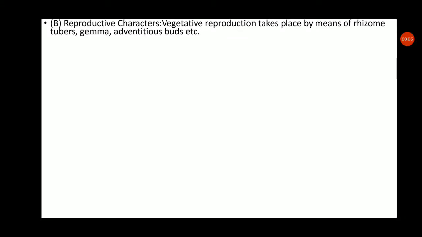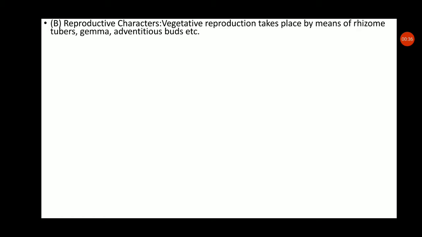In the previous lecture, we discussed the vegetative characters, that is the morphological and anatomical characters, of the pteridophyte. Now, in this lecture, we discuss the reproductive characters of the pteridophyte. You know that every plant has reproductive capacity; they reproduce by vegetative and sexual methods. Likewise, the pteridophyte reproduces vegetatively and sexually.